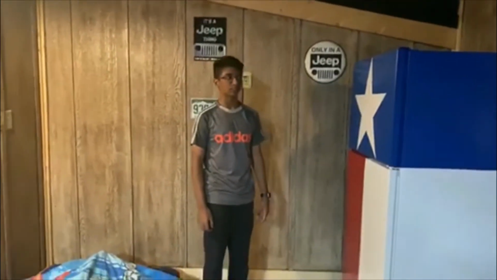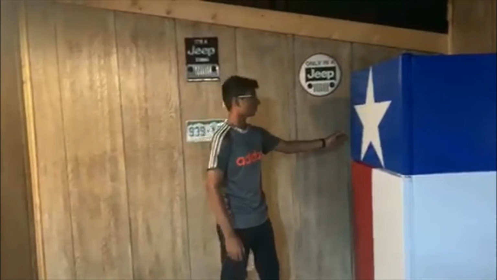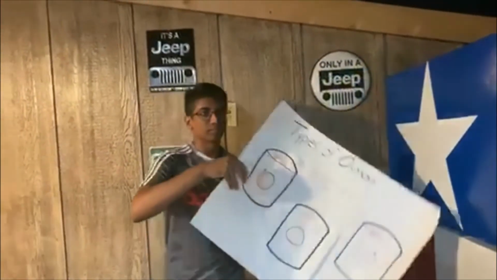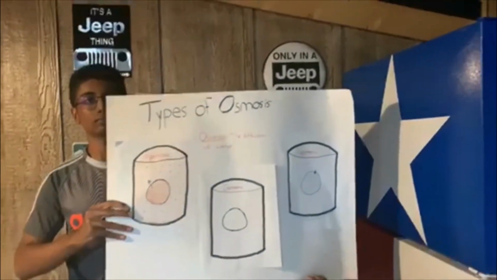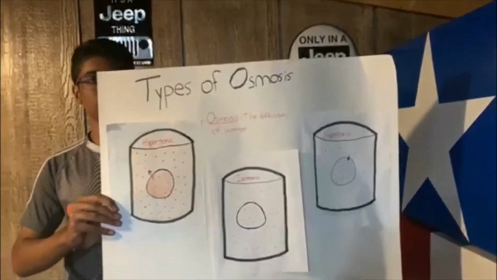Osmosis can affect a cell differently depending on whether the solution a cell is in is a hypotonic, hypertonic, or isotonic solution. If a cell is in an isotonic solution, the concentration of all solutes are equal or around equal throughout the cell and the solution it's in.